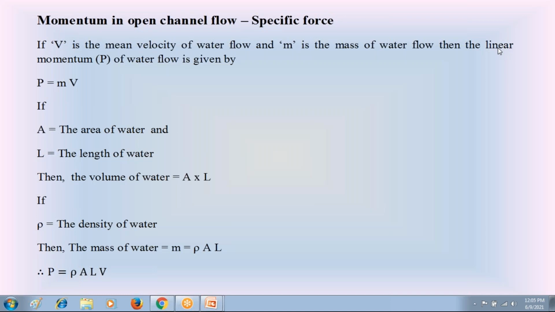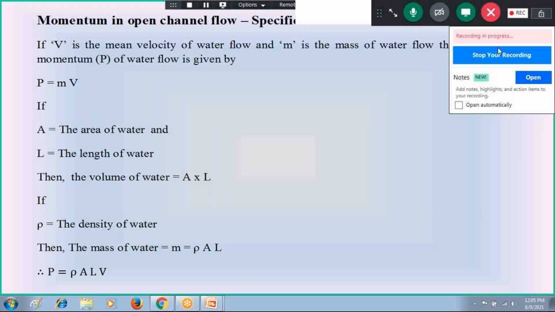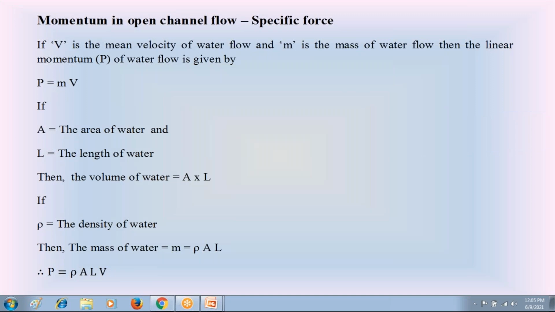In unit 1, we discussed specific energy in open channels. Whereas in unit 2, for gradually varied flow, we have another important concept, the specific force of water flow in open channels. So I am going to explain that specific force of water flow in gradually varied flow in open channels.